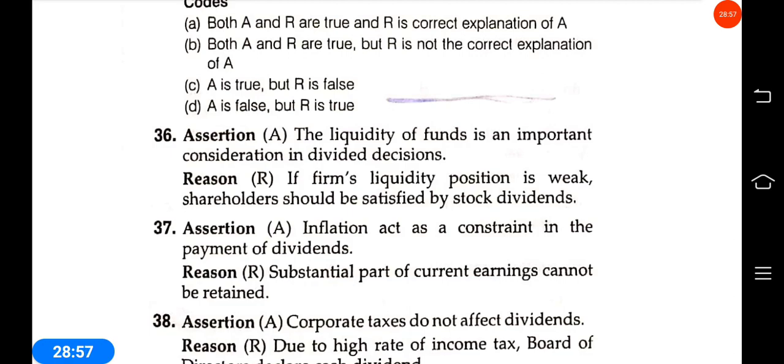Answer: A is true, B is false. Okay. Substantial part of the current earning cannot be retained, it can be retained always. Inflation acts as a constraint in the payment of dividends, it's correct. 37. Answer C. A is true, R is false.